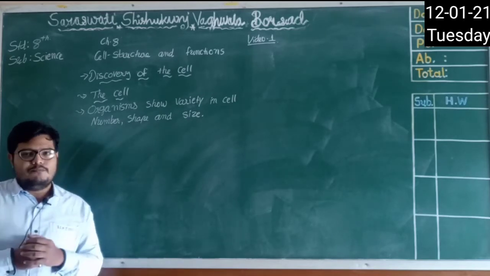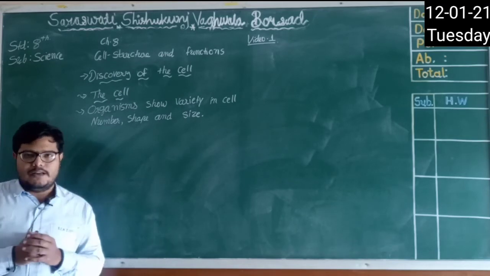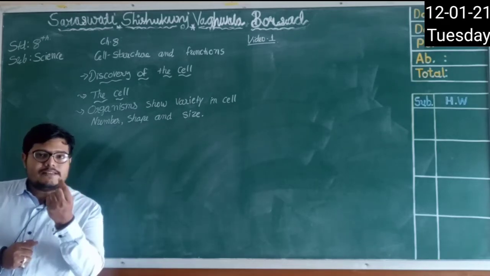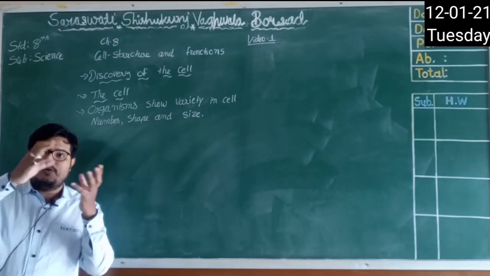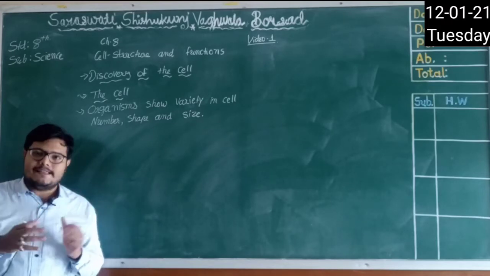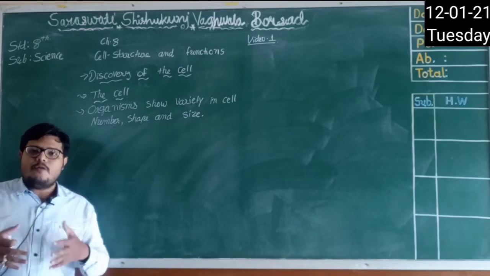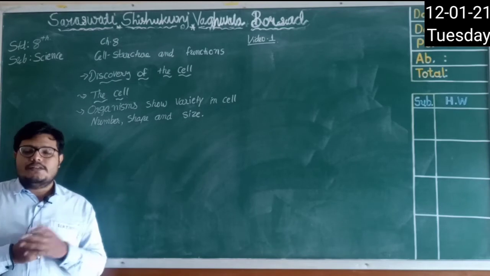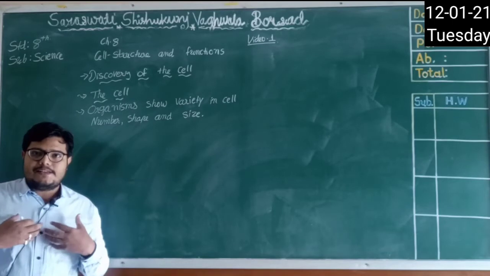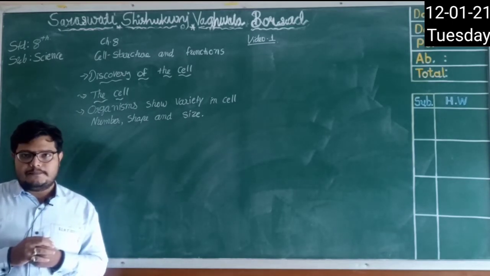But let me add one more thing. You have many cells now, but you started with a single cell when you were in the stomach of your mother, right? So it was the first cell, and then that cell grew and became a baby. At that time you had many cells in your body, and right now we have many more cells. This is how a cell structure grows and the number of cells increases in living things, right?